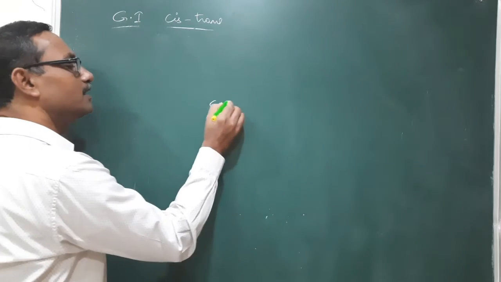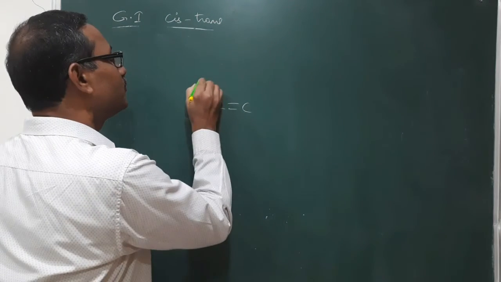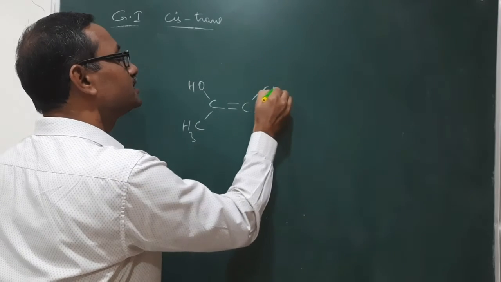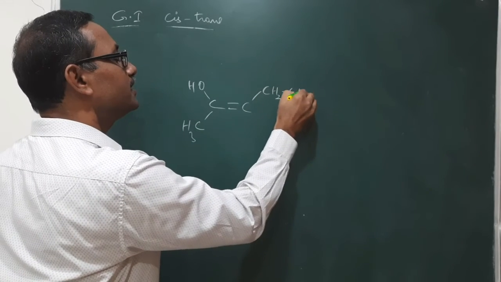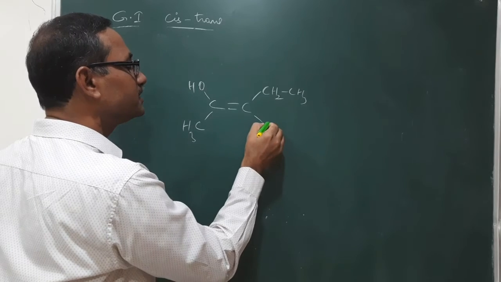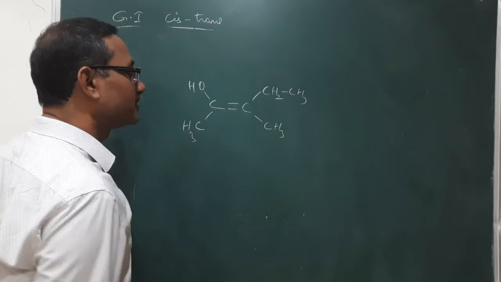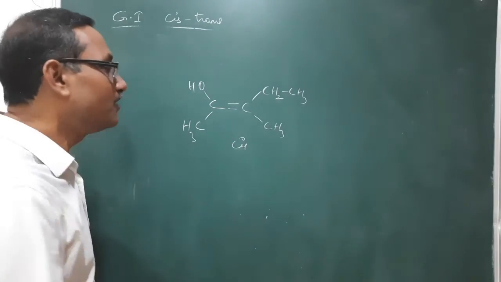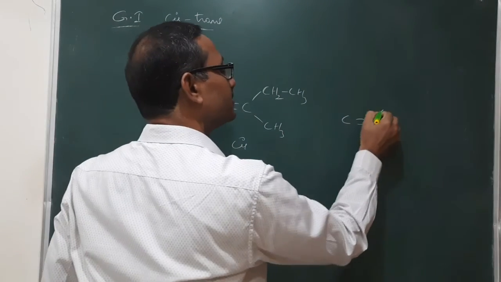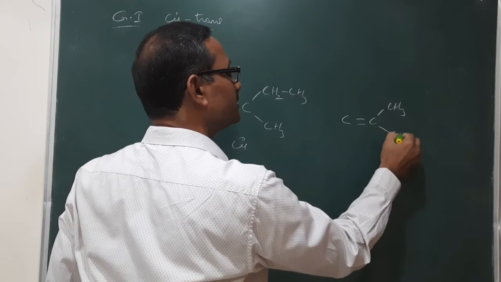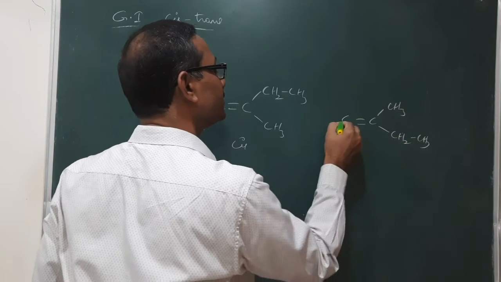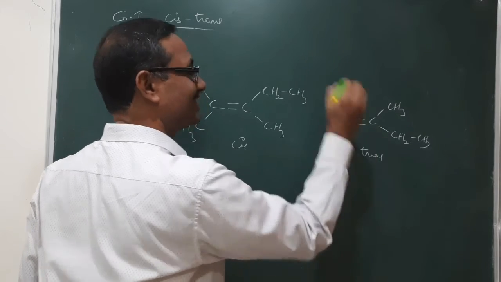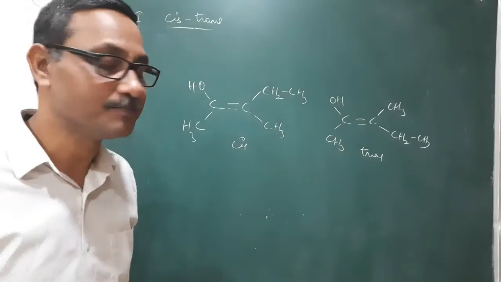Now I am taking another one, C double bond C. Here OH is there, here CH3 is there, here CH2CH3, and CH3. Now we can write it as cis also. Cis, of course, by taking this like this, that is CH2CH3 and here CH3 OH, it is trans. Cis, that is trans.